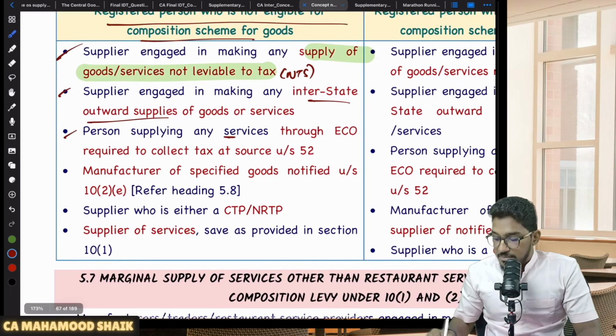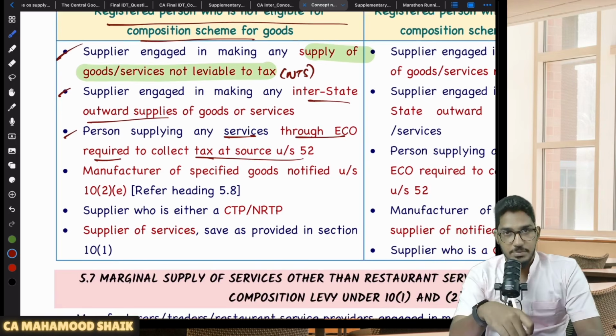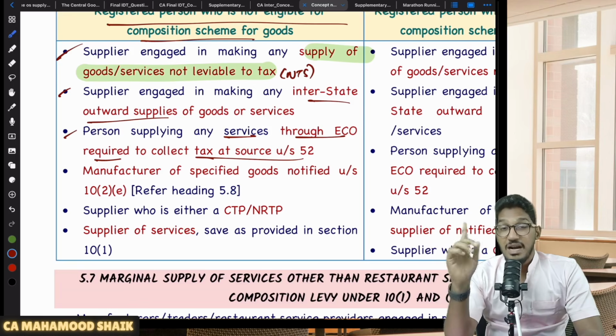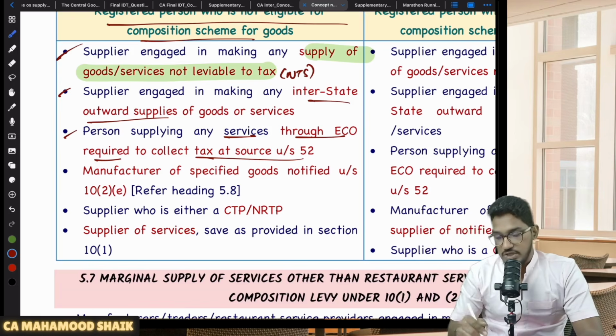Then if you are a person making supply of services through an e-commerce operator who is required to collect TCS under section number 52, you become ineligible for composition levy. See, if you see the restriction here, it is only on services.